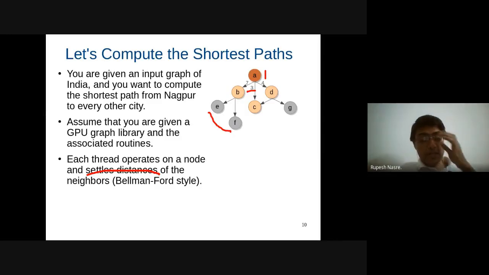If you launch the kernel with n threads and they are operating on different vertices, you might be updating the distance of C possibly from A as well as possibly from D. If you go step by step or level by level, then this will not happen, but it can still happen when you have longer chains and C has a 2-length path from A via some other node as well as via D. So in this case, C's distance is going to be updated via this path as well as this path, which means that in what kind of graphs you will not see such a problem.